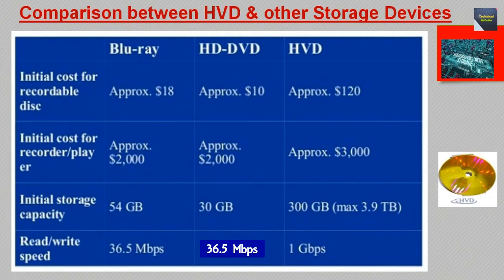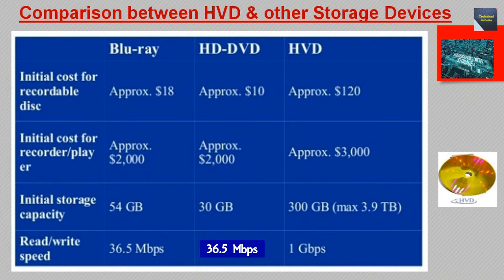Now I will provide a comparison between HVD and other storage devices. The first parameter is the initial cost for a recordable disk. In the case of Blu-ray, it costs approximately $18. In the case of HD DVD, the cost is near about $10, and in the case of HVD, approximately $120. Next parameter, initial cost for recorder or player. In the case of Blu-ray, approximately $2,000. In the case of HD DVD, approximately $2,000. But in the case of HVD, approximately $3,000.